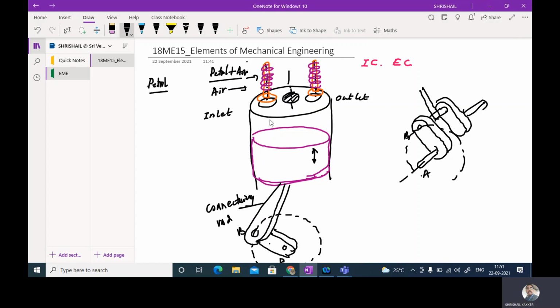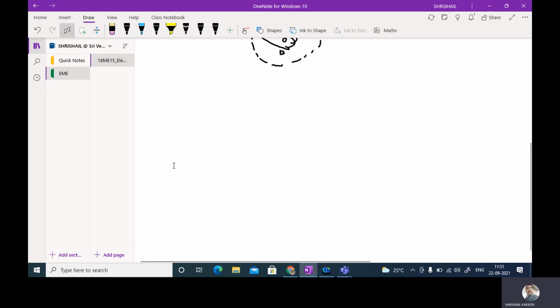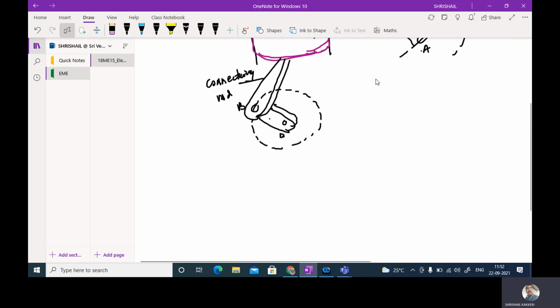Okay, you need not get confused. Let me discuss a few things about how the petrol engine works. If I take the 4-stroke petrol engine, why is this called a 4-stroke engine? Here you can see that once this connecting rod starts from here and ends at the same point, it is called one revolution or 2 strokes.